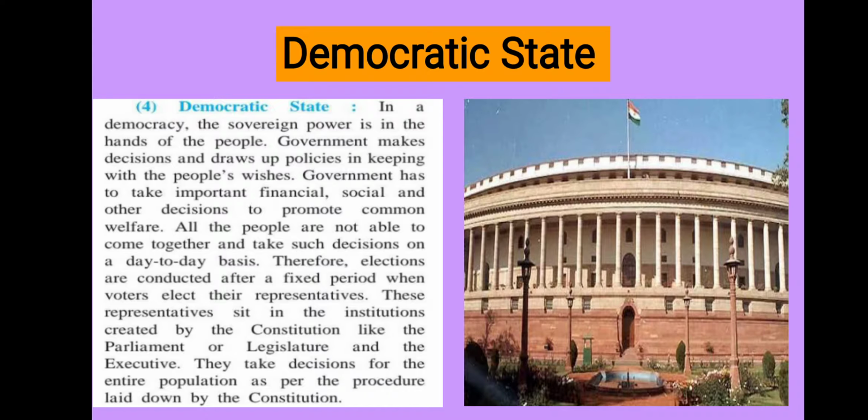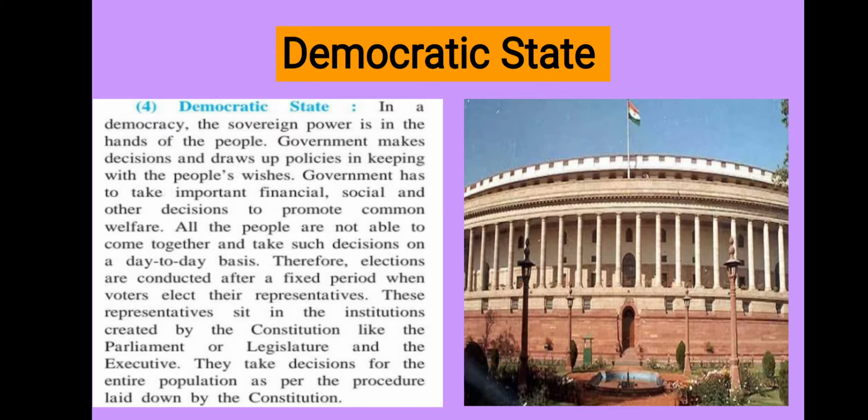Here also, a true and false or match the pairs question is there. India is dash dash. India is a democratic state, or on one side India, in another column democratic state. We have to match the pairs. Democratic state. Okay. In a country where the people elect their representatives and those representatives run the country, that country is known as a democratic state or democratic country.